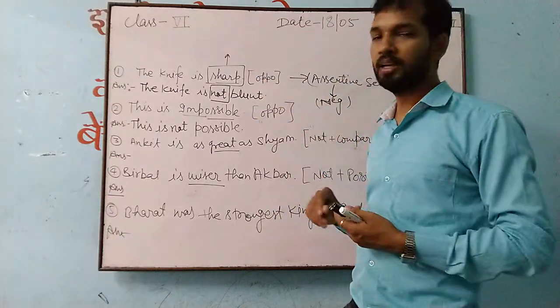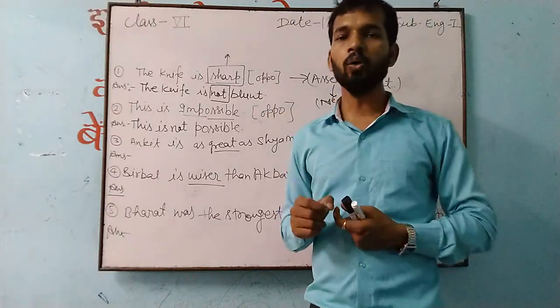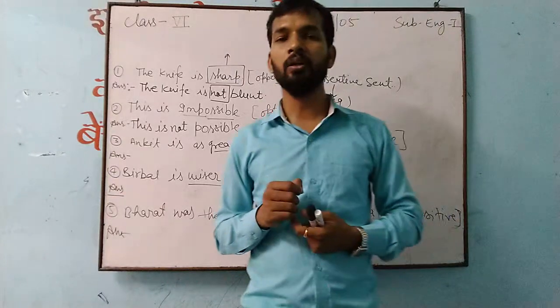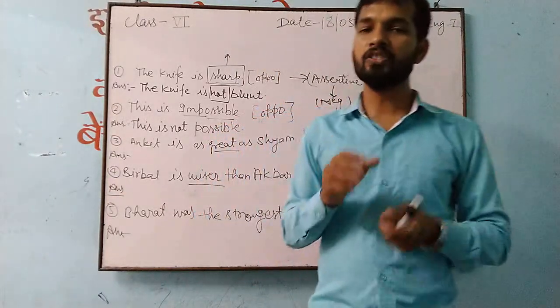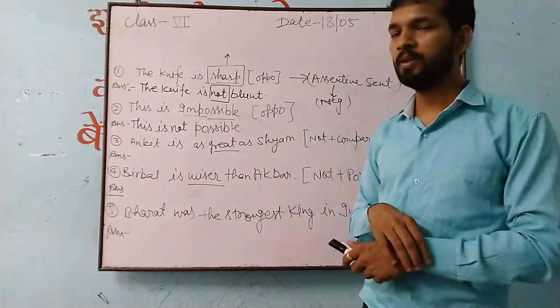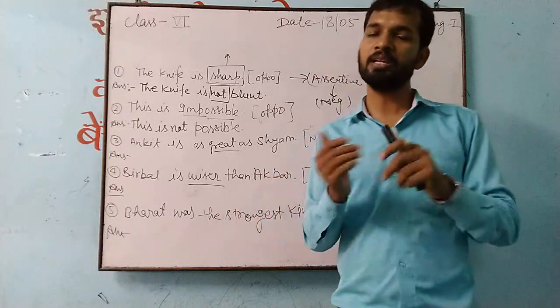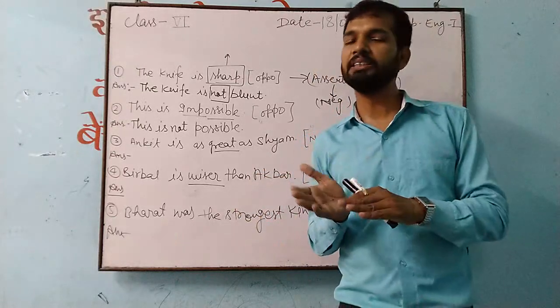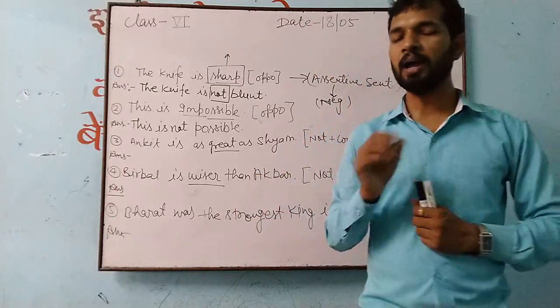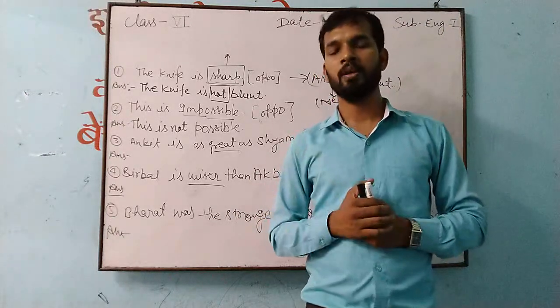So this is the meaning of these two sentences which we have done. You have seen here how, by using an opposite word, we change assertive to negative, and you also see negative to assertive. Suppose you are doing assertive to negative, and you get negative sentences. How do negative sentences change into assertive? I am telling you that you have to change a negative sentence into assertive.